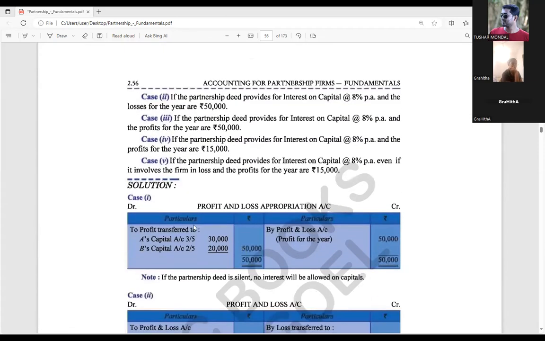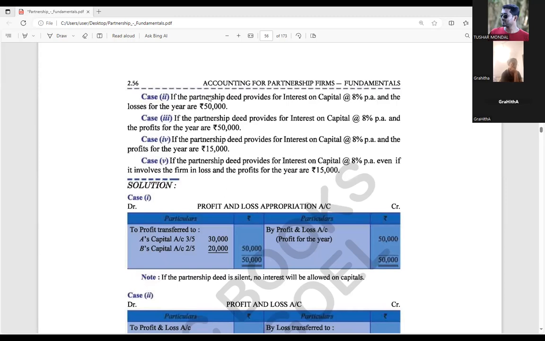Case number 1. See here. Directly the profit and loss 50,000, and we are distributing in 3:2 ratio. No interest on capital is given to any of the partners. So note, if the partnership deed is silent, no interest will be allowed on capital.